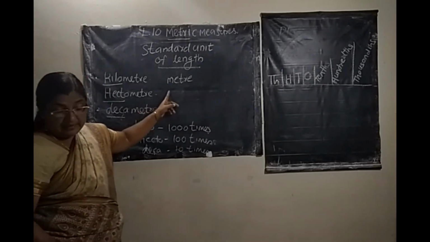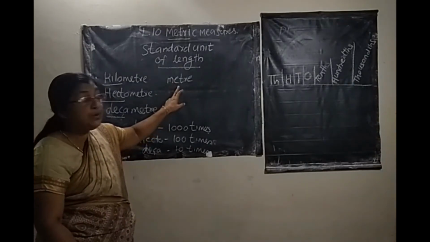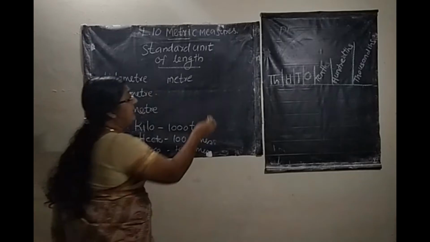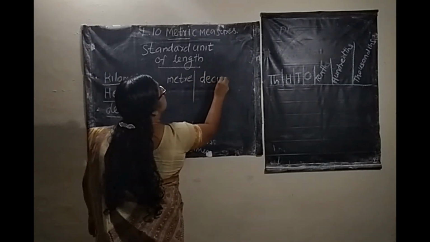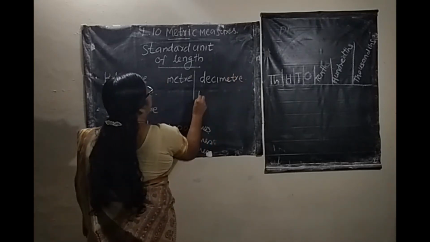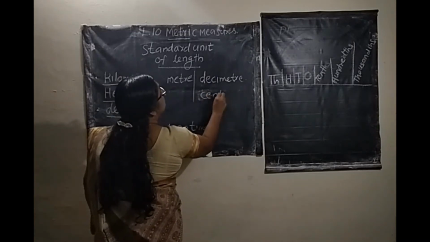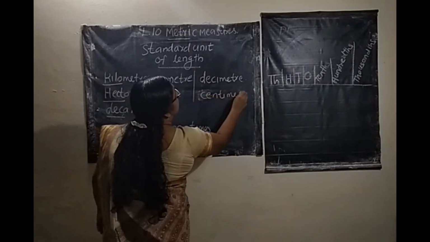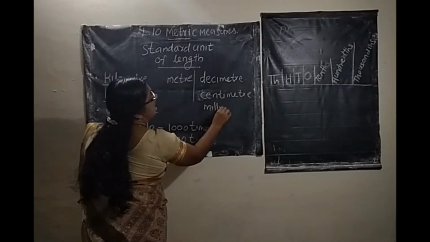Okay. The units of length that are smaller than the standard unit of meter are decimeter, centimeter, and millimeter.